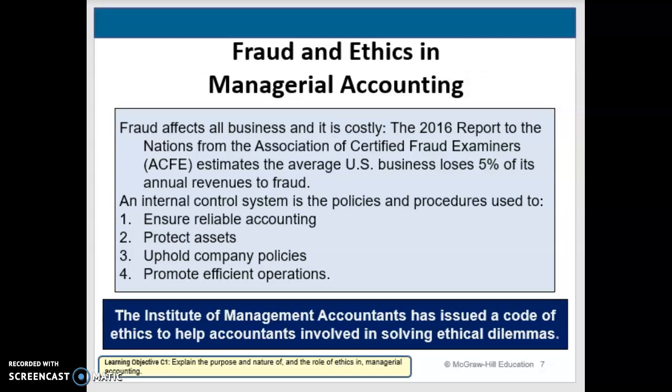So fraud is going to affect all businesses, and it is costly. When we look at estimates, businesses typically lose about 5% of annual revenues to fraud, and that's just an average. Some are definitely less, some are more. But making sure that we know how to fight this fraud and other things that come up requires that we have strong ethical boundaries set up in our company.